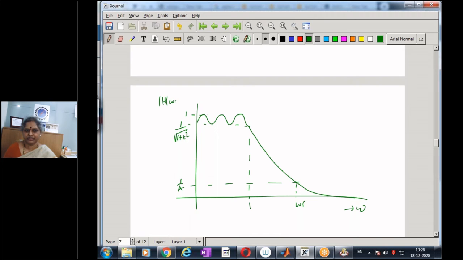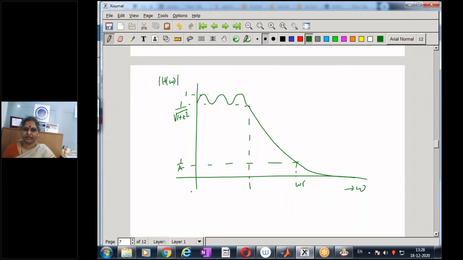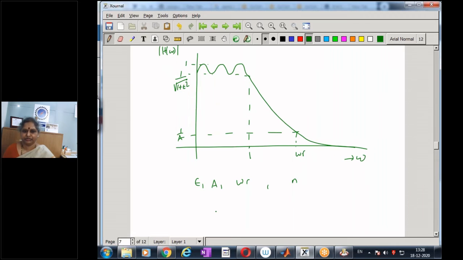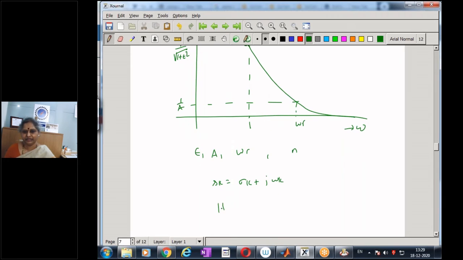So this is mod of h of omega, and so we have these parameters to vary. So epsilon, a, omega r will decide the order of my filter n. And once I have n, by using that series of equations, we can get the location of the poles sk given by sigma k plus j omega k, and this is a type 1 filter, and again it has only poles. It's an all pole filter.